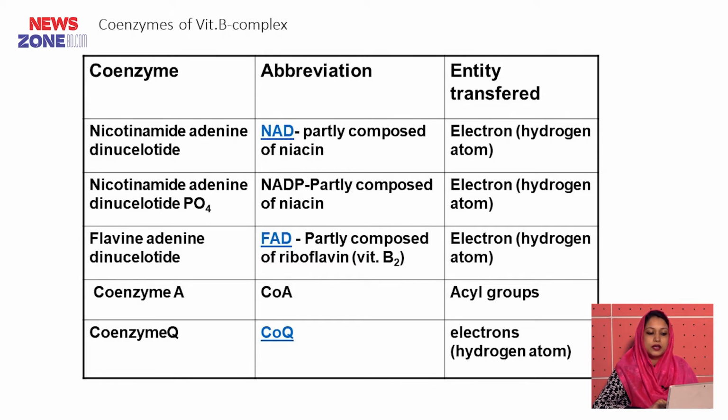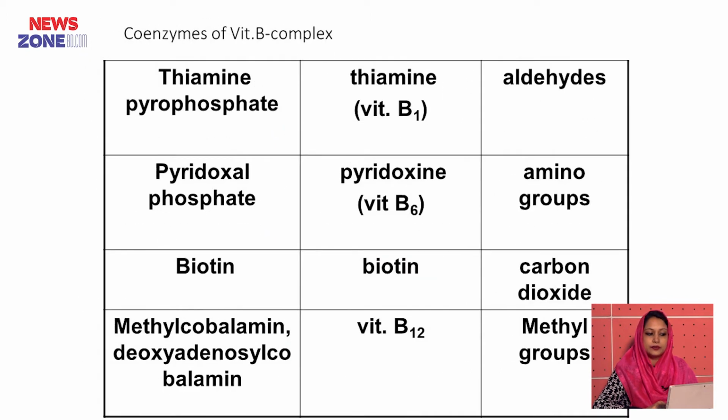Coenzyme A transports acyl group. Coenzyme Q transports electrons. Thiamine pyrophosphate originates from vitamin B1, that is thiamine. Then pyridoxal phosphate, biotin and methylcobalamin. These are the coenzymes of vitamin B complex origin.